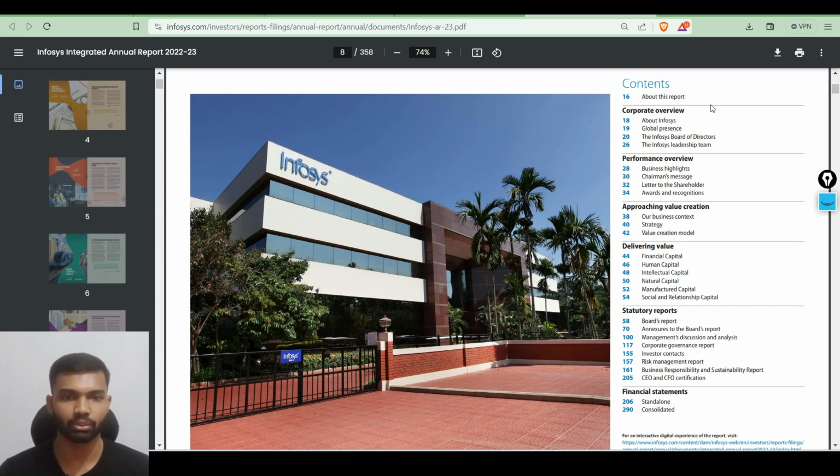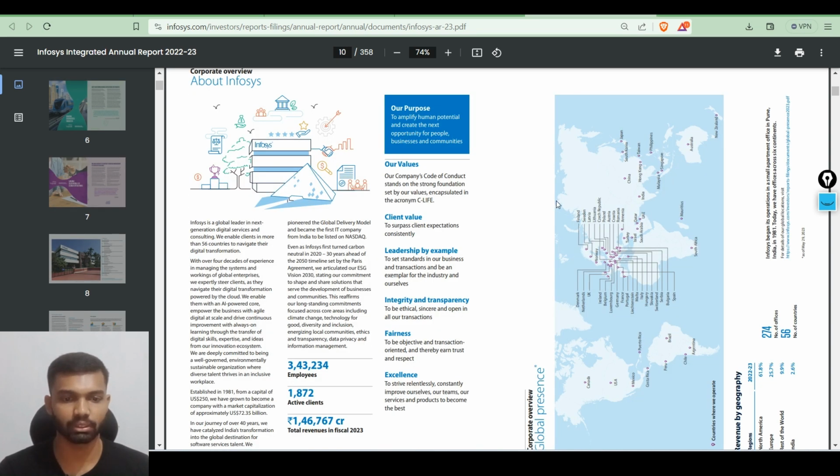If we scroll down to the 8th page, we can see the context that they have given about Infosys and their global presence, the Infosys board of directors' speech, and the Infosys leadership team, who all are on their team, and their performance overview, that is business highlights, chairman's message, and the letter to the shareholders, and what awards and recognition they have, and the approach to value creation, and like that. If we click about Infosys, then here we can see what Infosys is doing. It is the official detailed information about Infosys by Infosys itself.